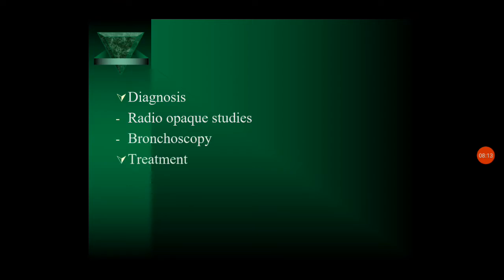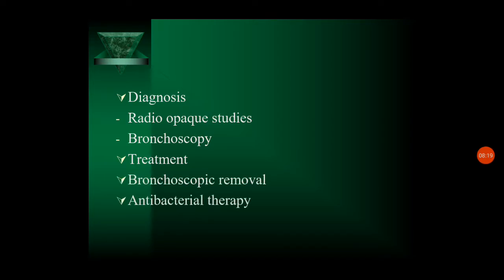The diagnosis can be done by radiopaque studies like X-ray and bronchoscopic examinations. The treatment is bronchoscopic removal, and usually we may require antibacterial therapy and physiotherapy to prevent atelectasis and other complications.